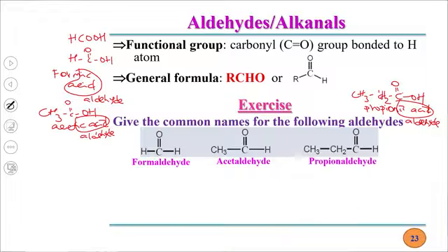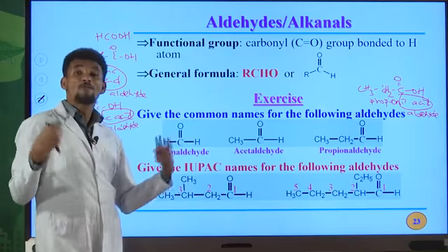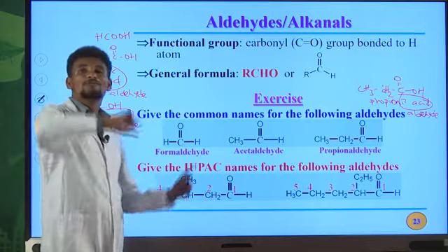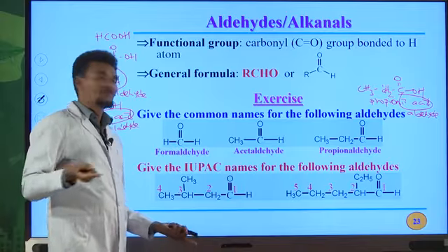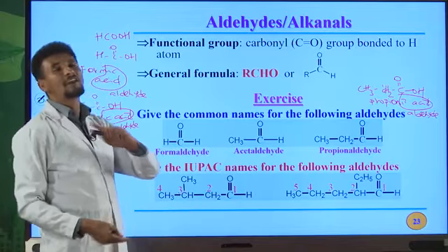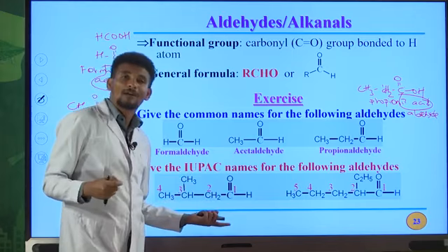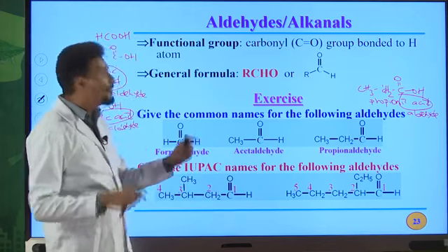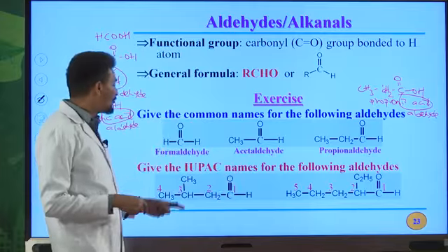Okay, another one is the IUPAC names for aldehydes. In the case of IUPAC names, you must first select the longest continuous chain. Then the numbering system. The numbering system of aldehydes is really very easy because the carbon to oxygen double bond, by convention, must have C1. Okay, this is carbon number 1 to write the IUPAC name for this compound.